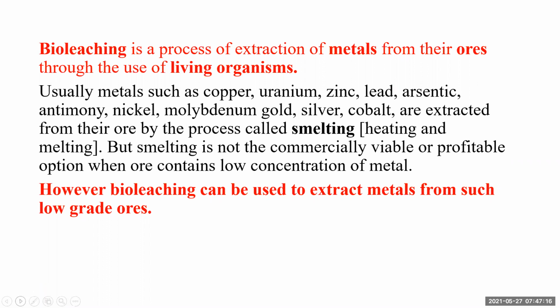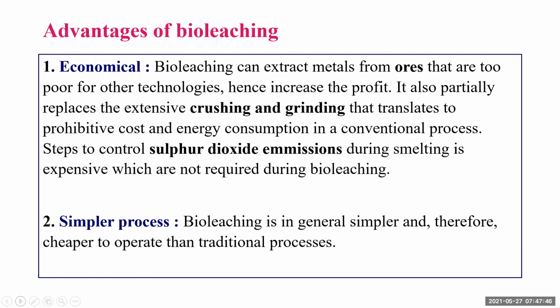So in the last presentation, we discussed bioleaching. What is bioleaching? It is a process of extraction of metal from their ores, especially low-grade ores, utilizing microorganisms to extract metal from low-grade or poor ores, where the conventional process of taking out metal by smelting is not economical at all, because the amount of metal present in the ore is very less. In that case, we can practice bioleaching, which is economical as well as a very simple process.